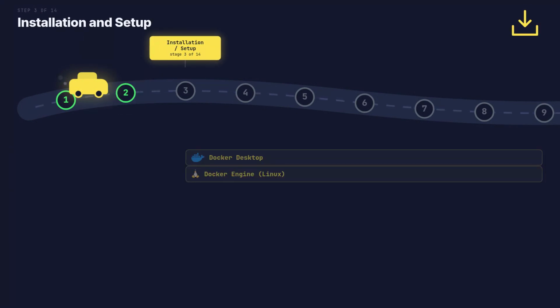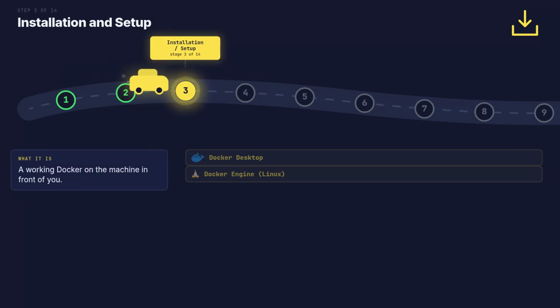Step 3 of 14, installation and setup. Now you install it properly. What it is. A working Docker on the machine in front of you, why it is here. From this point on, every stage is typed rather than read.